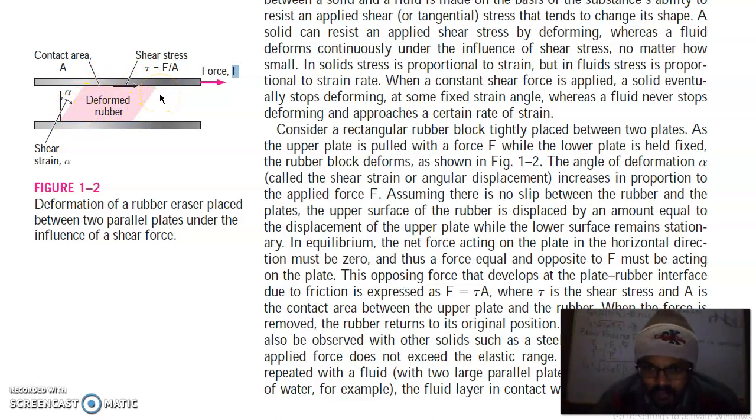So this opposing force that develops at the plate-rubber interface due to friction is expressed as, here at the interface, this is your opposing force. It is represented by force equal to tau times A, where tau is shear stress and A is contact area. So this is your shear stress and A is your contact area, and this is the force which is developed at this rubber and plate interface.